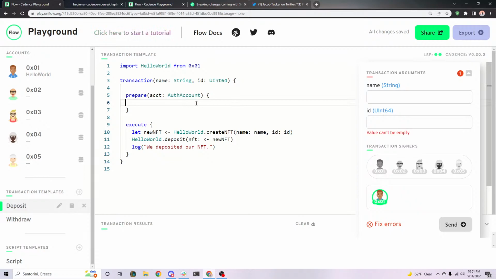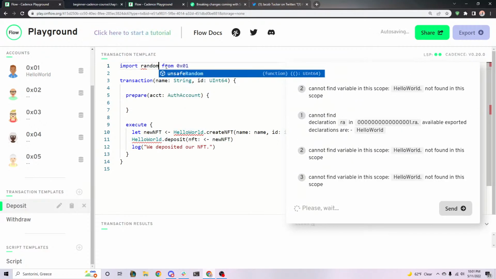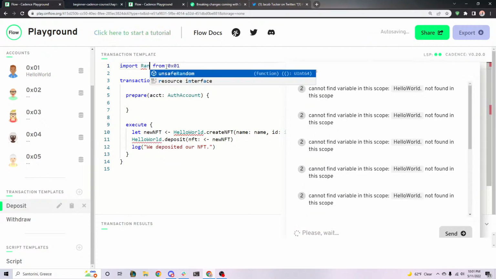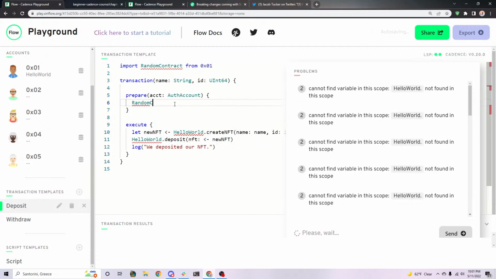So every single NFT and all your tokens and literally everything you own is stored in your auth account. So if you ever see a transaction where someone's calling a random contract dot some method and passing in your auth account like that, that means they're probably going to steal everything, because they're taking your storage and putting it into their contract code. That's probably just taking all of it away.